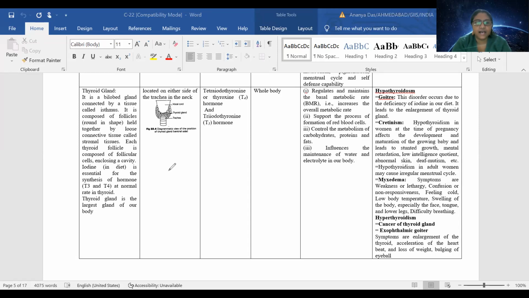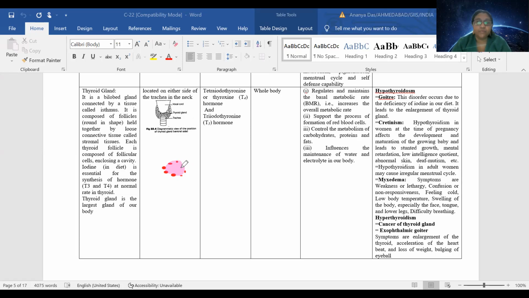These follicles, their membranes, are made up of small round-shaped structures. If you look at them, the membranes are made up of small round structures like this, and encased by these round structures are the cells which are responsible for production of the thyroid hormones. Okay, so the pink color represents the cells, and the outside cell layer is represented by small red cells.